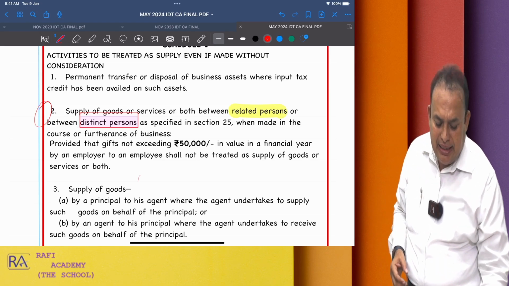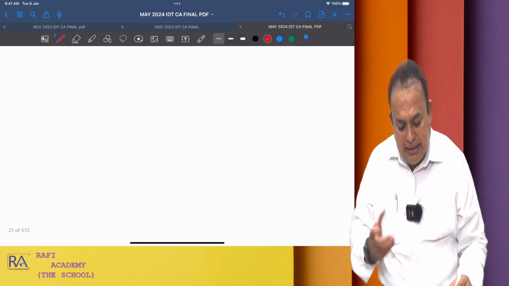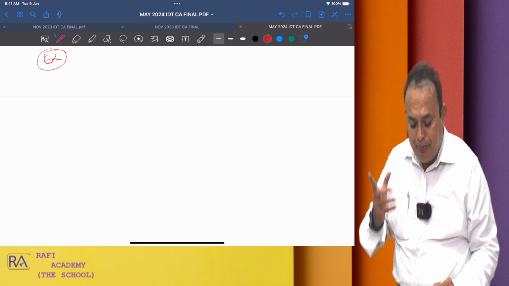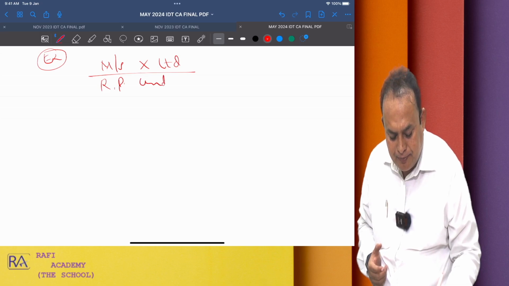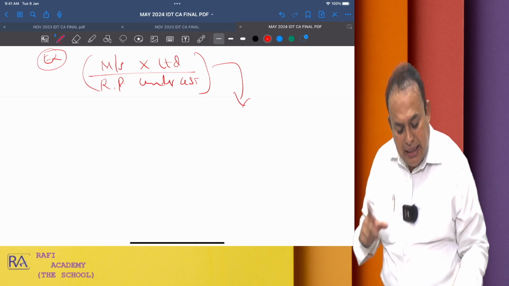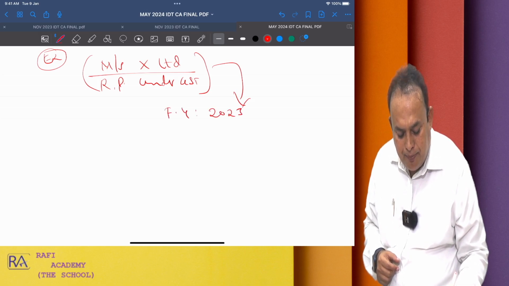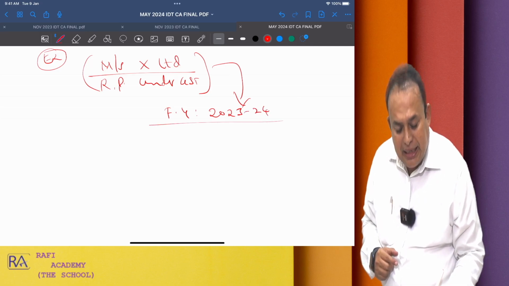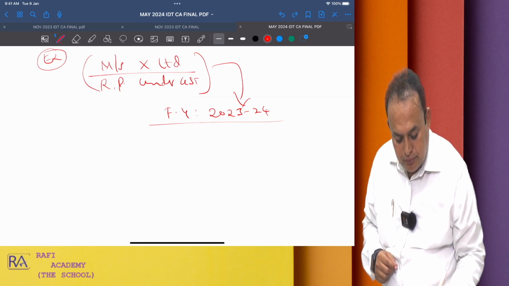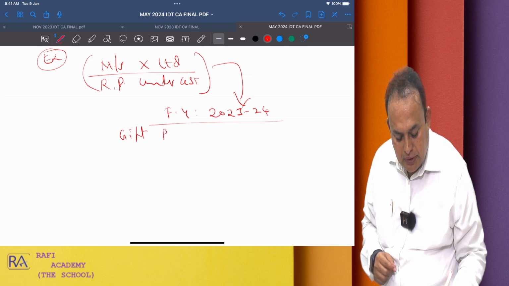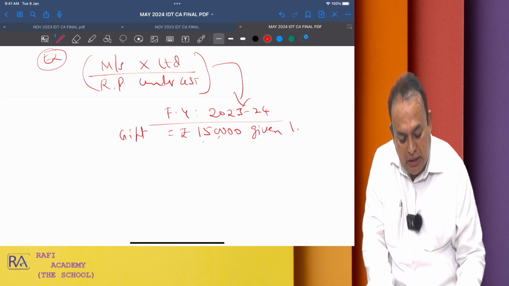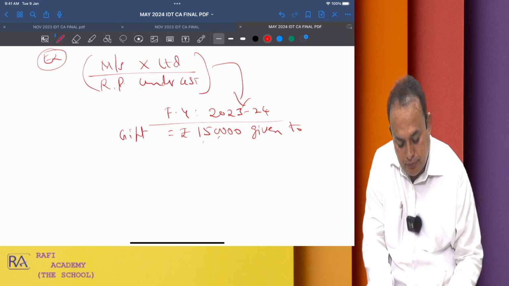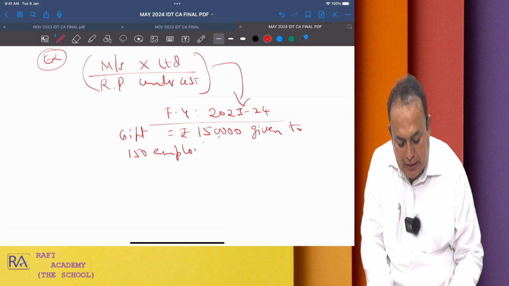Let us see one simple example. Let us say X Limited, which is a registered person under the GST, in the financial year 23-24 gave gifts of rupees 1,50,000 to, let us say, 150 employees.